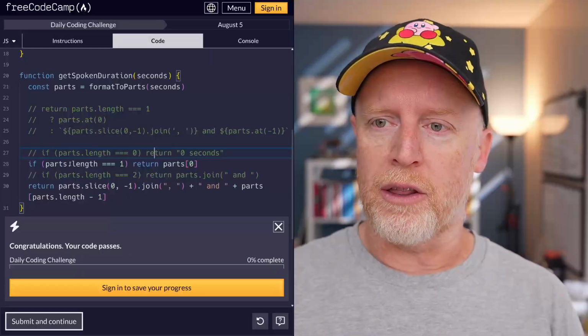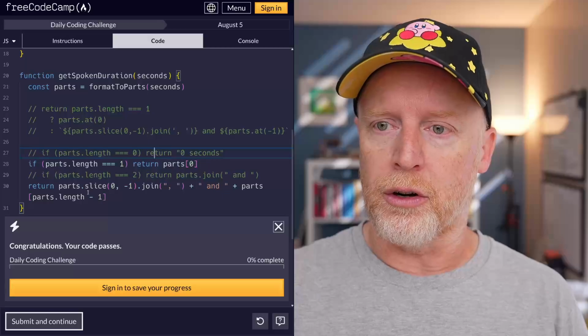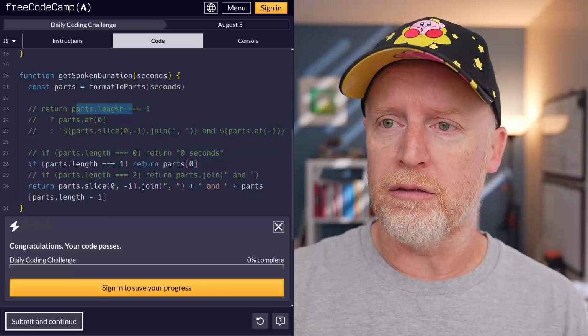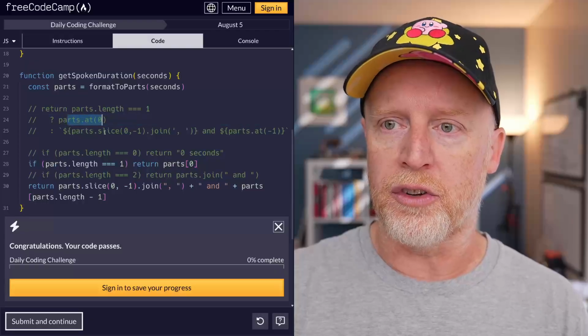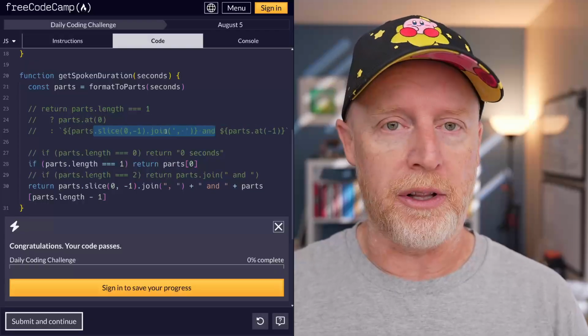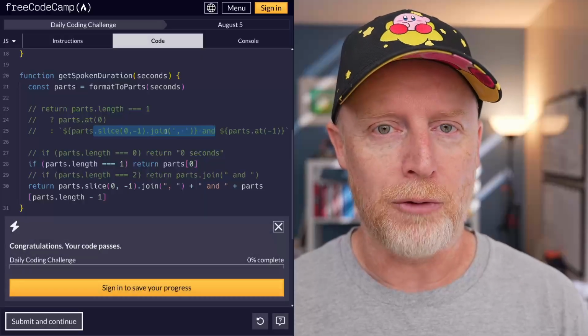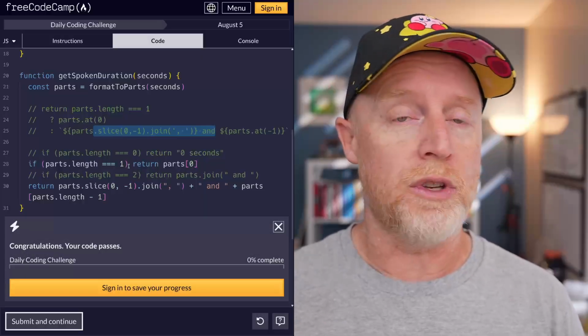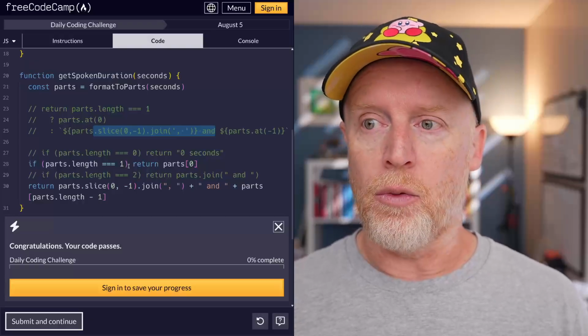Then we're left with parts equals 1, return 0. Otherwise, return all this. And that's exactly the same as this. Parts length equals 1, then return 0. Otherwise, return this. They use concatenation instead of template literals. It's all the same, right? And it's beautiful, right? It's nice that we can come to different solutions that work exactly the same.